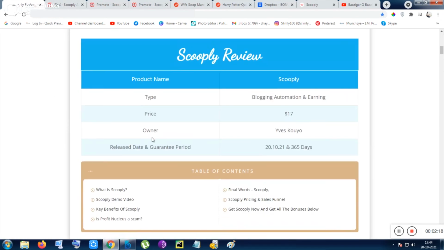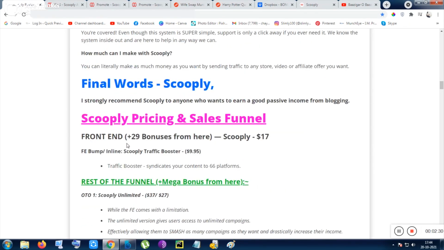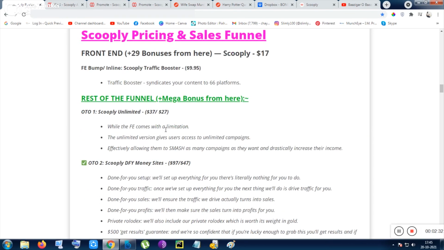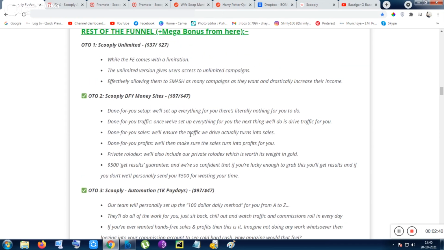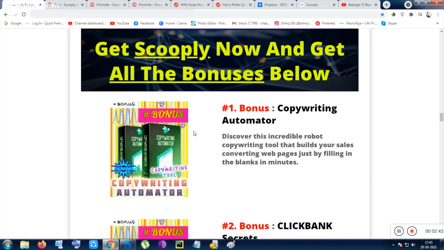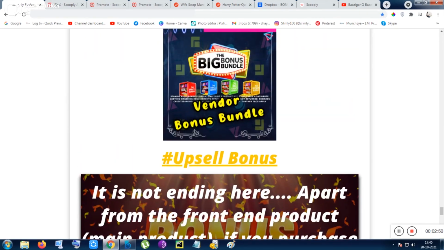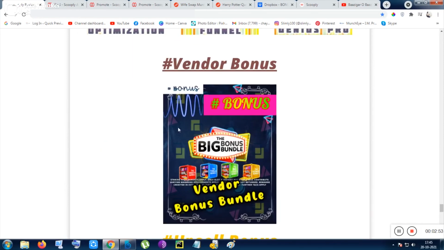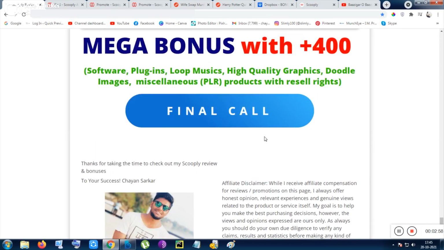This tool only costs 17 bucks, and for blogging and earning purposes, this is a very cheap tool, and a 365 day no-questions money back guarantee is available with this tool. Inside the front end you will be given 29 bonuses, and to get the mega bonus you have to go through the front end, where there is also an order bump. Inside the mega bonus you will be given 400 plus steps. These 29 plus bonuses you are watching on the screen will be given on the front end, and inside the upsell bonus the mega bonus is given, and there are some vendor bonuses. These are the vendor bonuses, and if you click on the buttons inside this page you will be sent to the sales page.